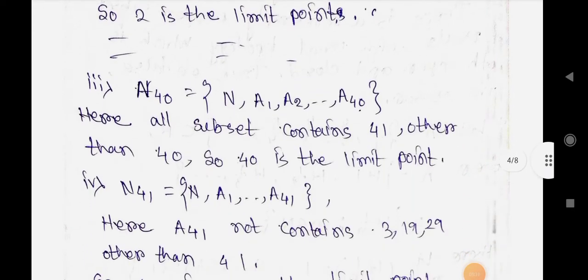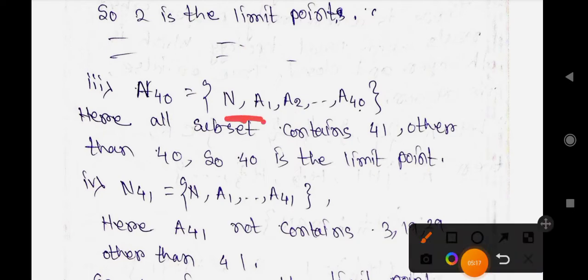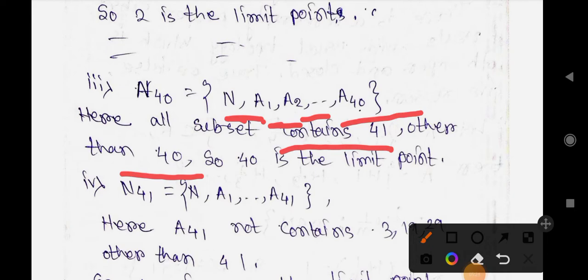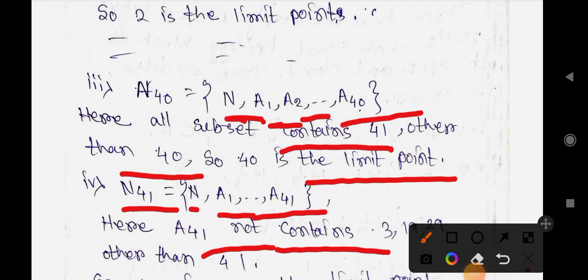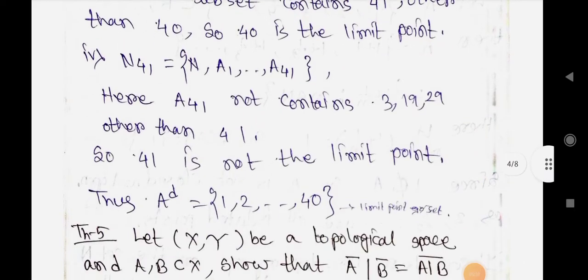Similarly, we get N40 equals N, A1, A2, and so on up to A40. Here all subsets contain 41 other than 40, so 40 is a limit point. Similarly, N41 equals N, A1, and so on up to A41. Here A41 does not contain 3, 19, 29 other than 41, so 41 is not a limit point. Thus A D equals {1, 2, ..., 40}.